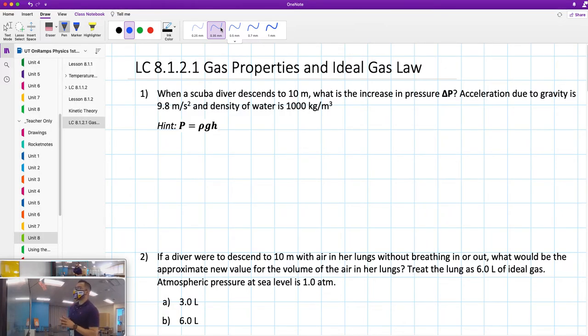Let's work on question 1. It says, when a scuba diver descends to 10 meters, what is the increase in pressure, that is, the change in pressure? Acceleration due to gravity is 9.8 meters per second squared, and density of water is 1,000 kilograms per meter cubed. And we have a hint. That is the formula for pressure based on density and height. So let's start with our given as usual.